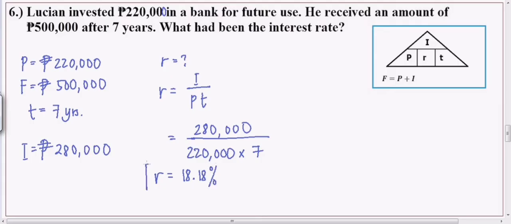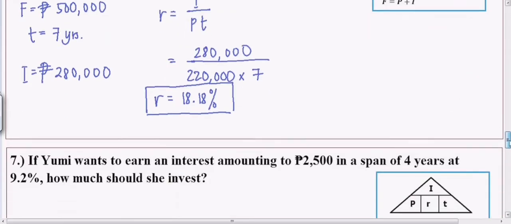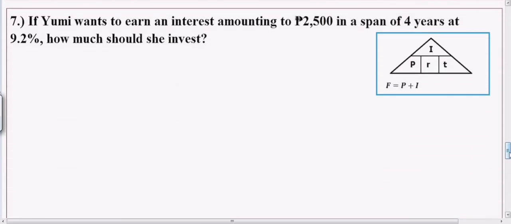18.18%. So, that would be the interest rate. Okay? Guys, take note of that. When the rate is the given, divide that by 100. But when the rate is the answer, multiply that by 100 so that you have a percent sign. Okay? Next one, number 7.